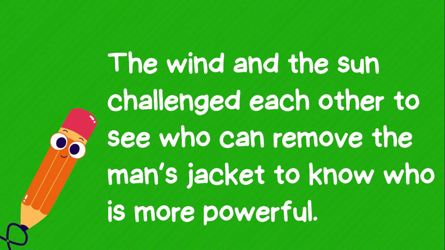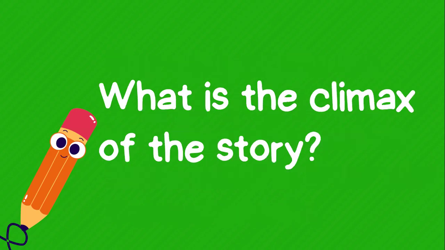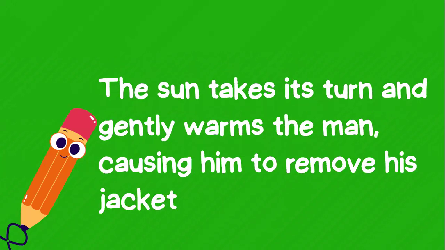Okay, so the next question is, what is the climax of the story? The sun takes a turn and gently warms the man, causing him to remove his jacket.